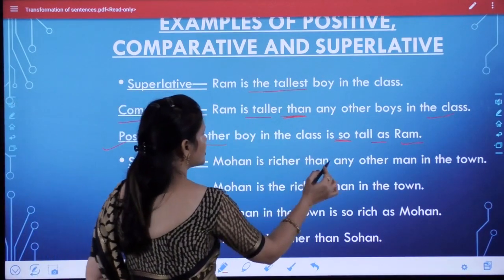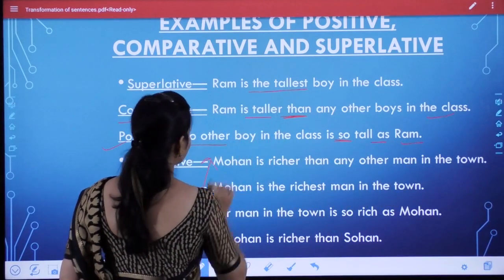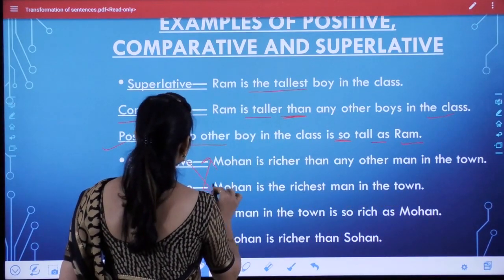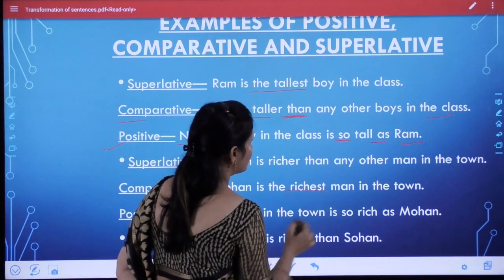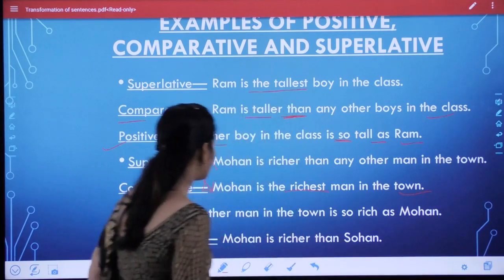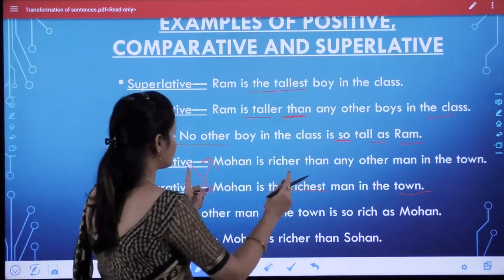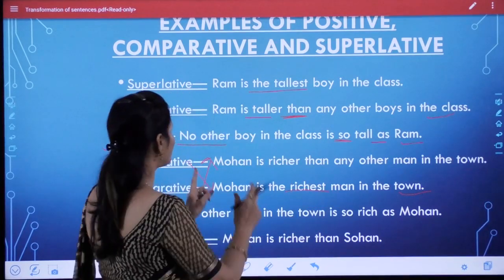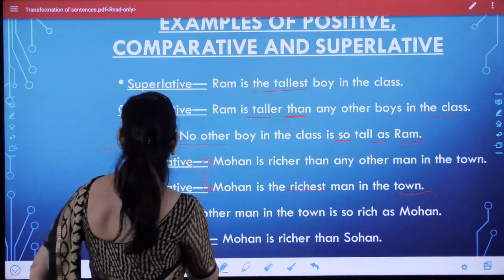Mohan is richer than any other man in the town. It is comparative degree. And when we change it into superlative, then we change it: Mohan is the richest man in the town. Here we find that comparative degree compares between two things, and superlative degree is used with a group.